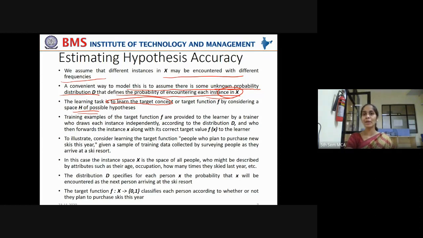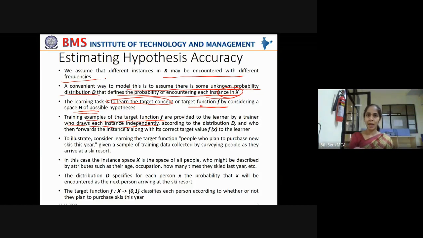That is your final statement you make about your data, right? So the learning task is to learn the target function or target concept f by considering a hypothesis space H. Training examples of the target function f are provided to the learner by a trainer who draws each instance independently. Each instance is drawn independently means drawing this instance doesn't have any effect on drawing the other instance. Then we say that both instances are drawn independently, randomly.